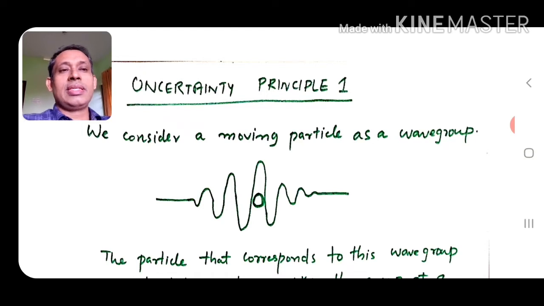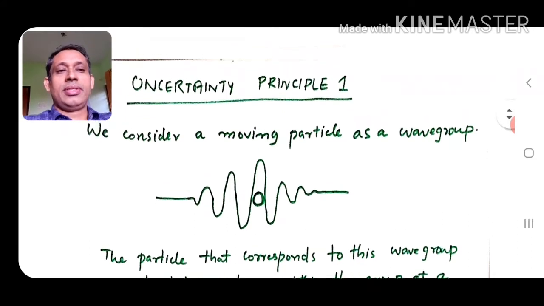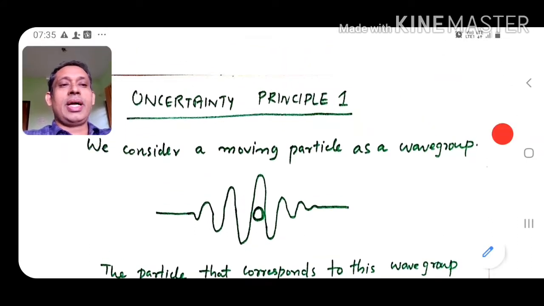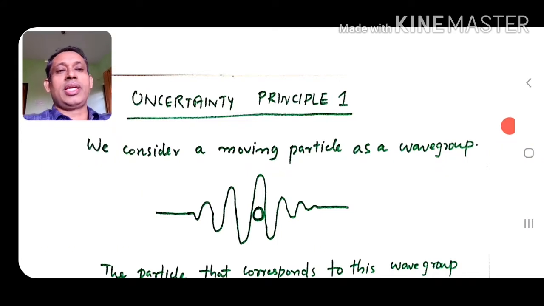So we have uncertainty principle 1, where we derive the uncertainty principle using the wave concept, or the matter waves associated with moving particles. Using that idea, we will derive the relation.